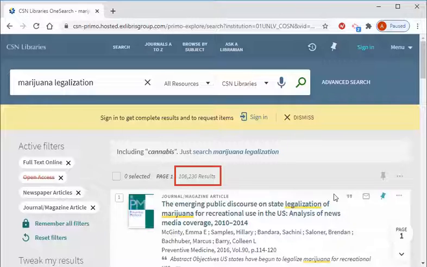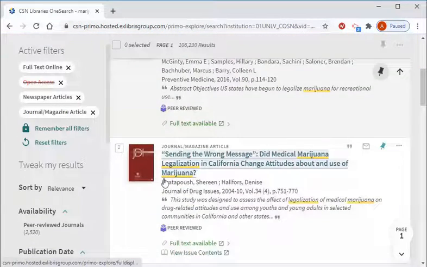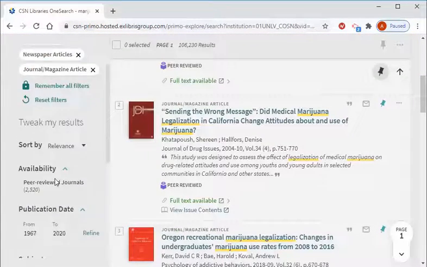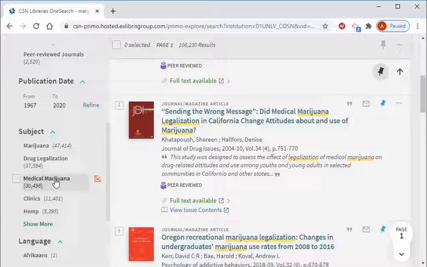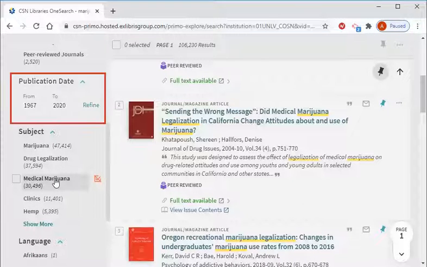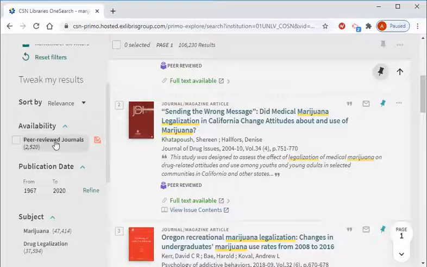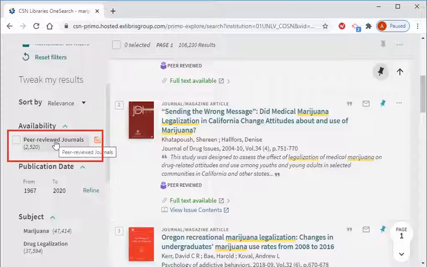If you remember from our tutorial on choosing a topic, we may consider amending our search to make it a little more narrow in order to come up with fewer results. There are other strategies for limiting our results, such as narrowing the date range which we would like our article results to cover, which we find right here, as well as whether we would prefer for our articles to be from peer-reviewed journals. Either way, let's have a look at our results from this search.